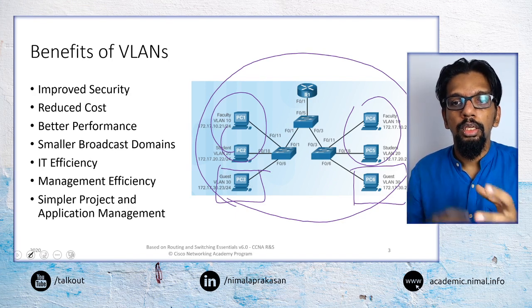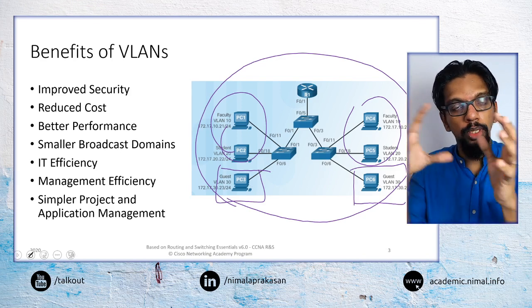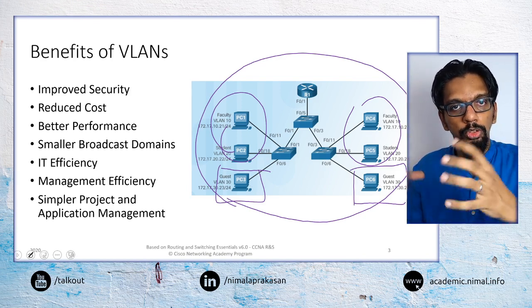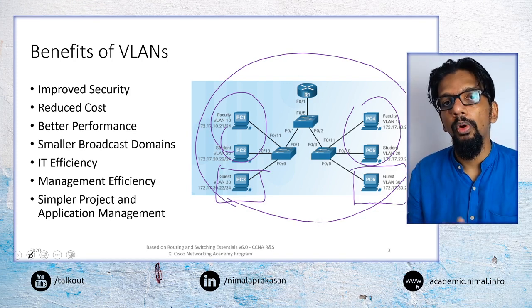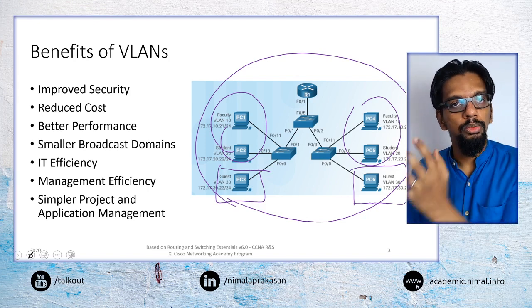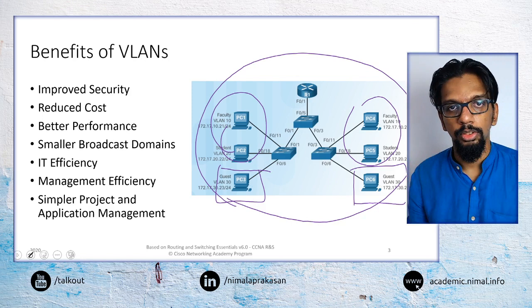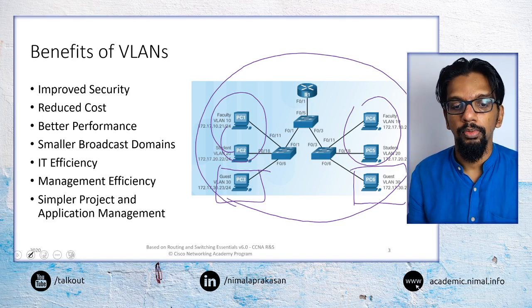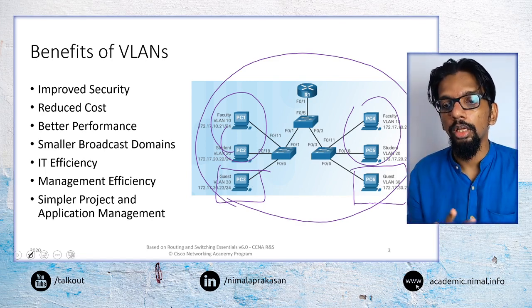By implementing it in this manner and putting things into small group networks, we can actually improve the performance of the whole network, because the network is now segmented. Each of the smaller networks can perform much better comparatively. One of the ways that could happen is with smaller broadcast domains.